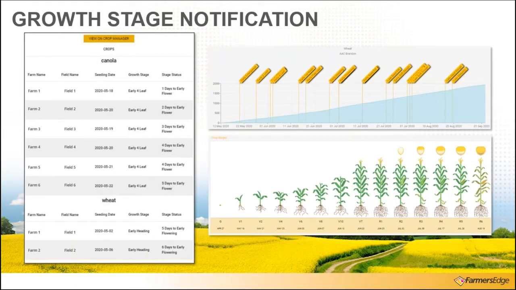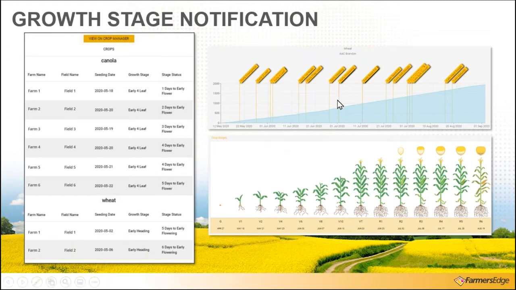Next, we have the growth stage notification, again, informing us when fields are within 7 days of a critical stage. So in these two examples, we are displaying a canola and wheat, so seeing 4 days from flowering, 3 days from flowering, 5, 6 days from flowering. At the top, we do have an example of a wheat growth stage showing the growing degree days and each stage.